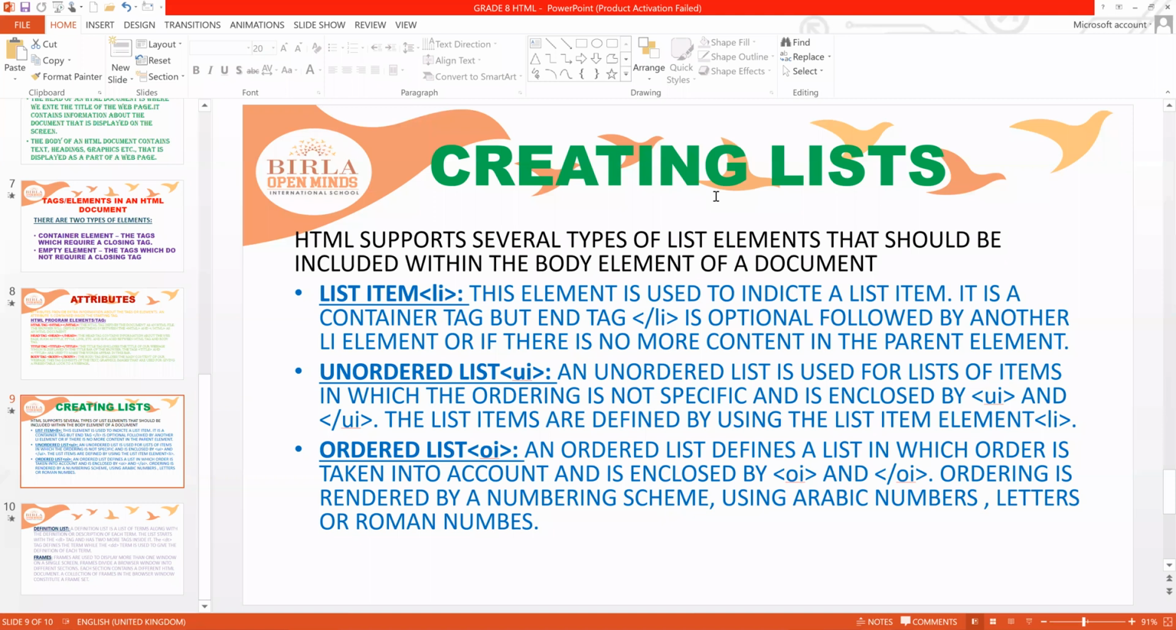There are three types of lists actually. One is list, second is unordered list, third is ordered list. So coming to the first one, list. What is a list? This is the LI. The tag for a list item is LI. Unordered list is UL. One second.